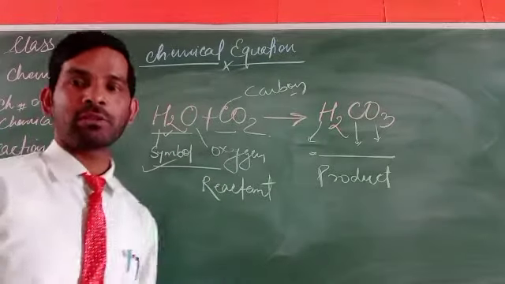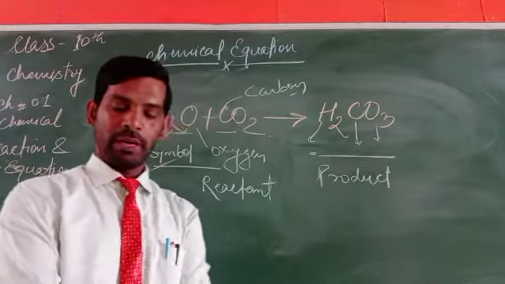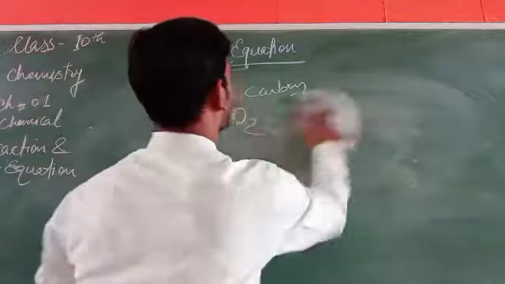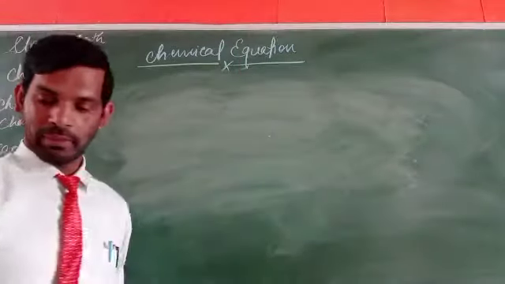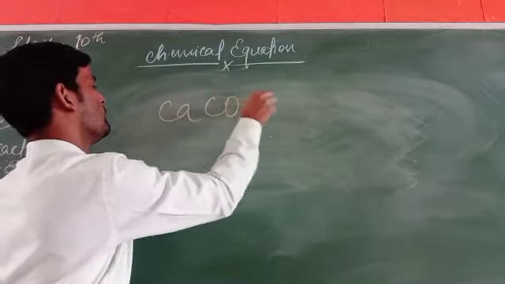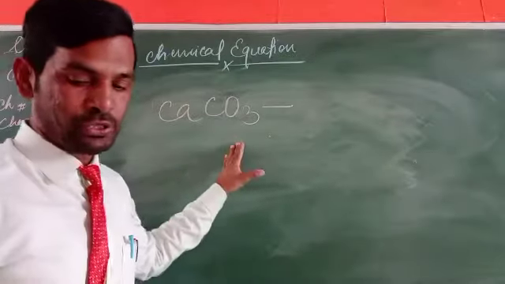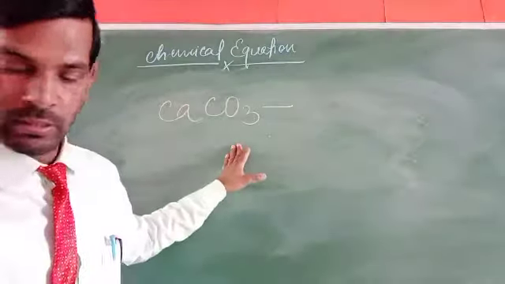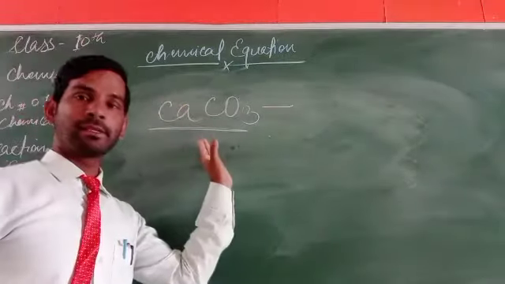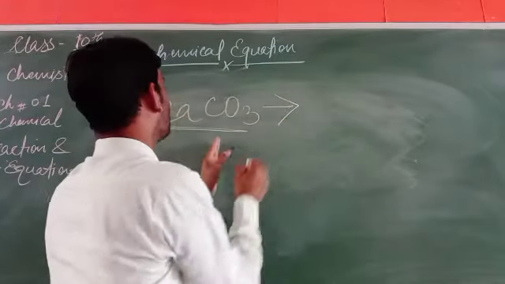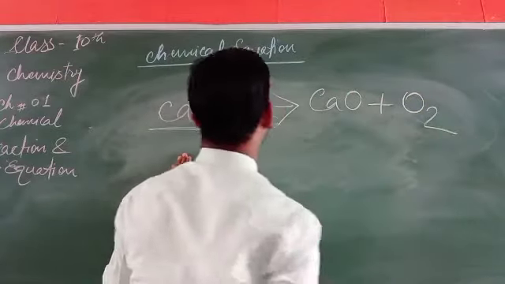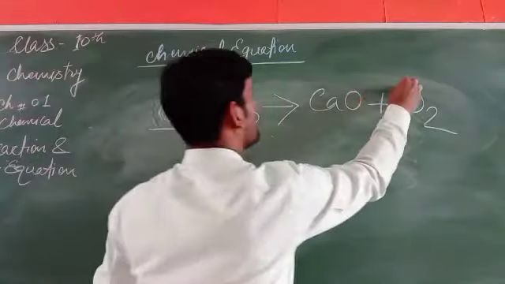It is another chemical equation, we can prove it. Now here is the next chemical equation. We will write CaCO3, calcium carbonate. Then it can break down into CaO plus O2 and CO2.